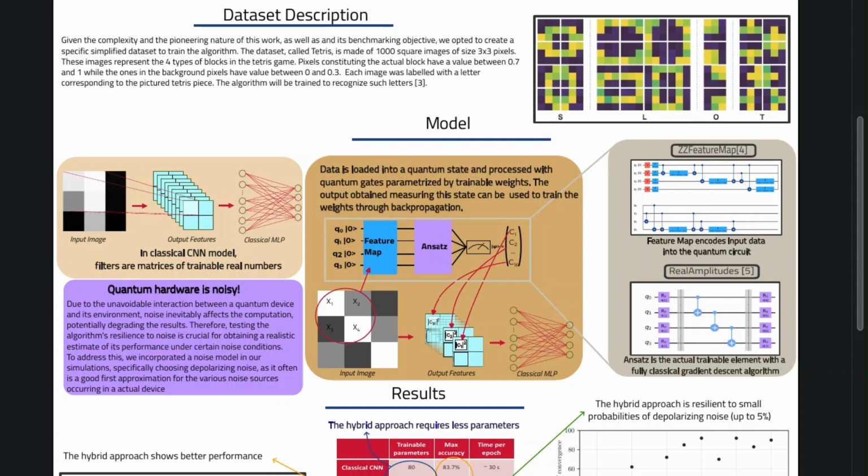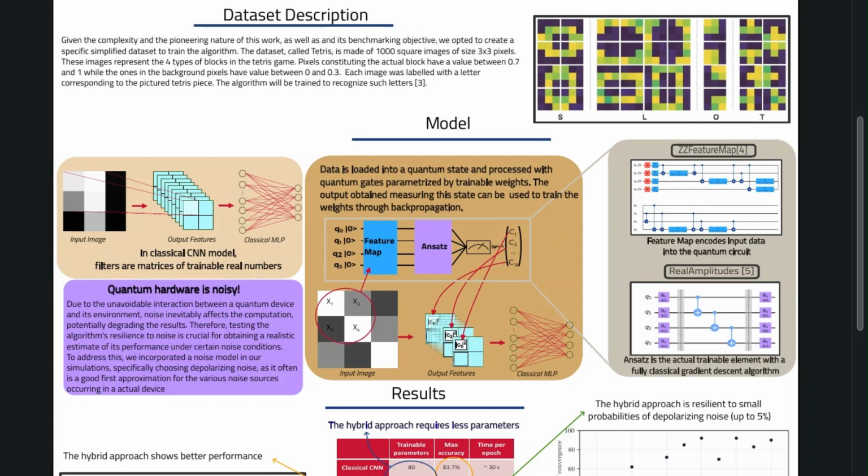These 2^n real numbers are then fed into the subsequent classical layers. The number of trainable parameters in the ansatz can be arbitrarily chosen, so one could, in principle, try to obtain better performance with fewer parameters. Parameters are updated using the classical mini-batch gradient descent algorithm. We employed the parameter shift rule to differentiate the quantum filter's output.